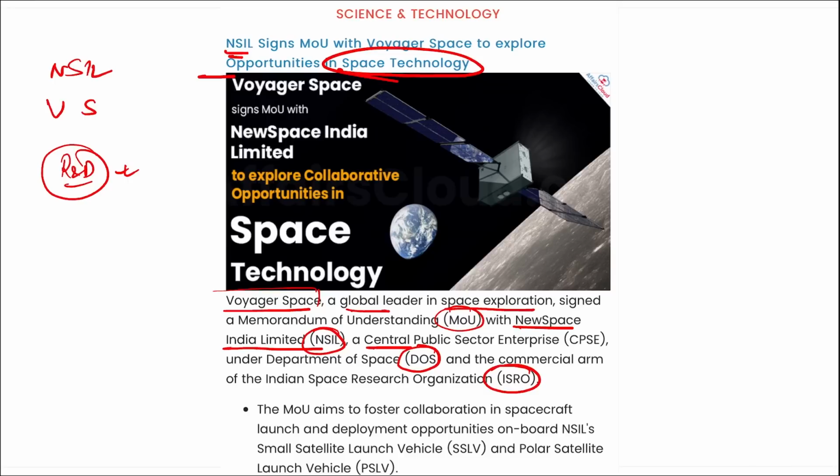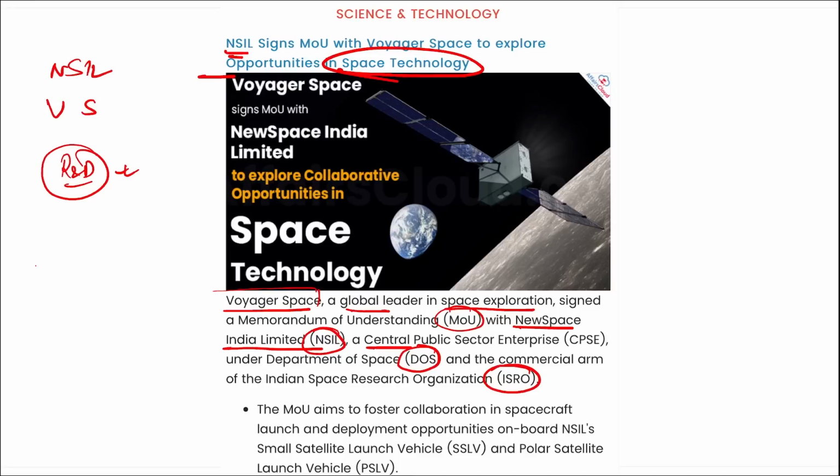The main aim of the MOU is to foster collaboration in spacecraft launch, deployment opportunities for the small satellite launch vehicle and polar satellite launch vehicle. Right here, Voyager Space and NSIL will engage in joint research and development efforts to use the space qualified components from NSIL. The collaboration will extend beyond the services and encompass spacecraft manufacturing, deployment, operations, and other areas of mutual interest. This is particularly significant in small satellite launches that have been gaining prominence in recent years due to their cost effectiveness and versatility.